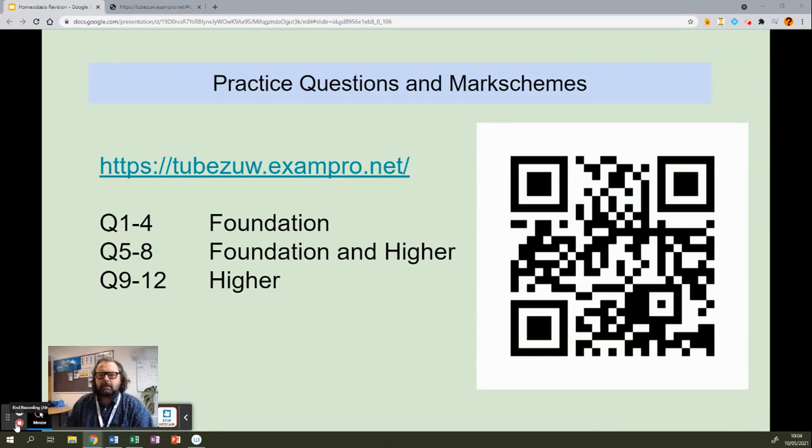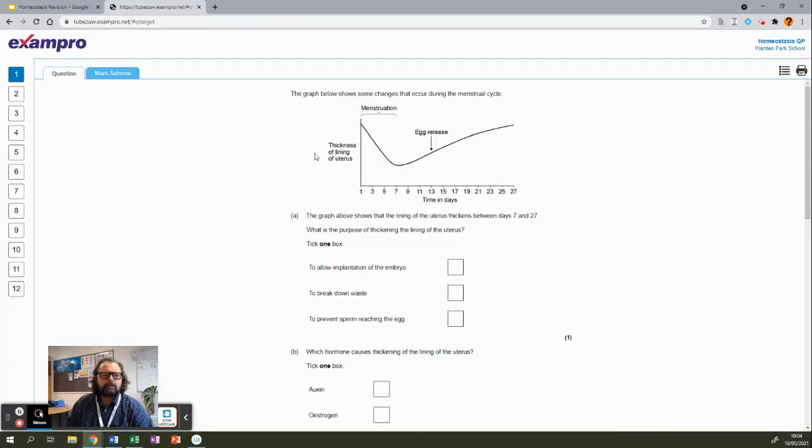Okay, finally, on this last slide, you can see a link that you can type into your browser or a QR code that you could scan with your iPad that's going to take you to some practice questions with mark schemes. Okay, it's really important that you have a go at answering some questions now. So if you look at these questions, and they'll look like this.